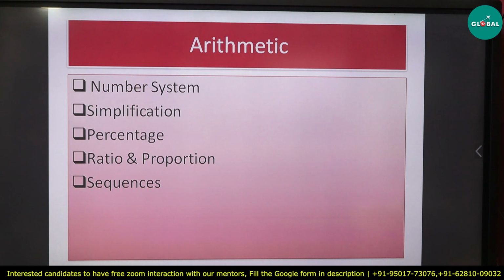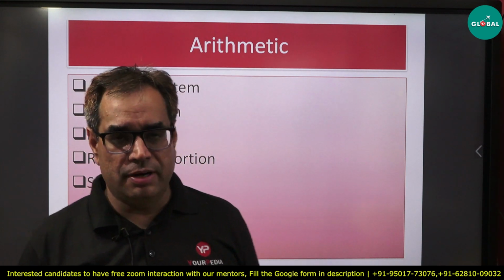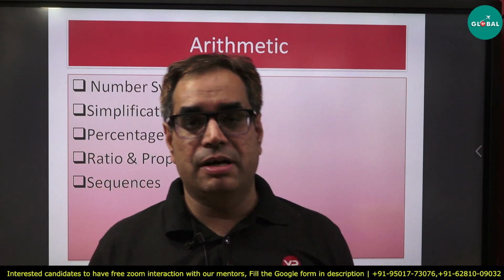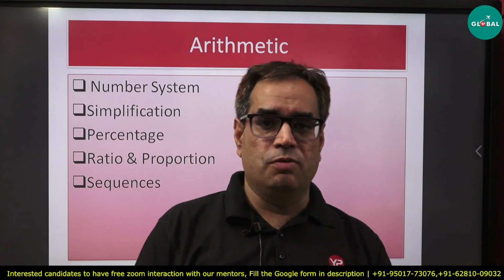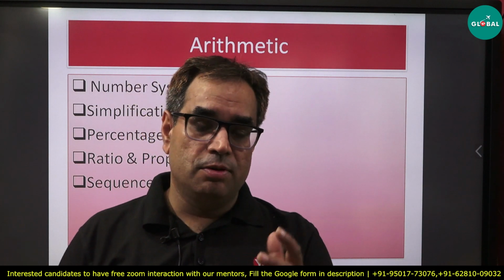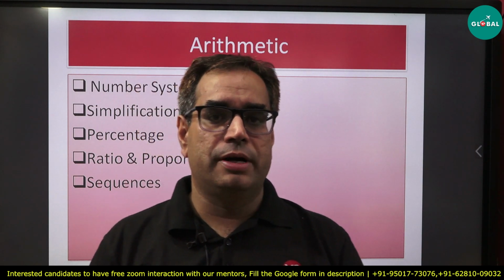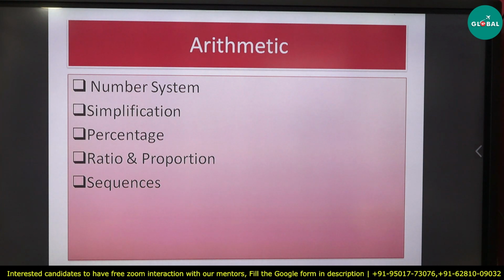Okay, so in arithmetic, a number system, prime number, odd number, even number, integer, real numbers, decimal representation. Okay, all these properties of number system important. To find the digit at the unit place, concept of reminders, all these things are important. Okay, and then we have simplification using PEMDAS rule or Bodmas rule, whatever you study.